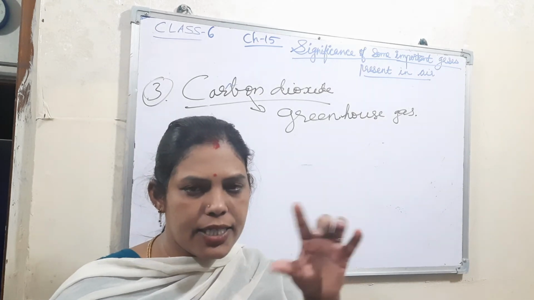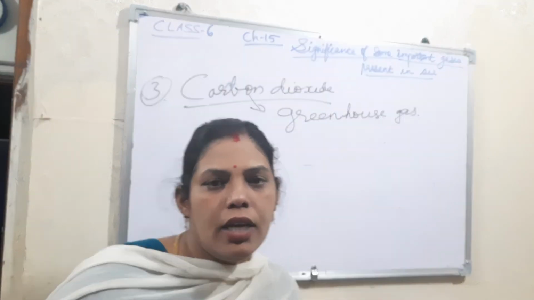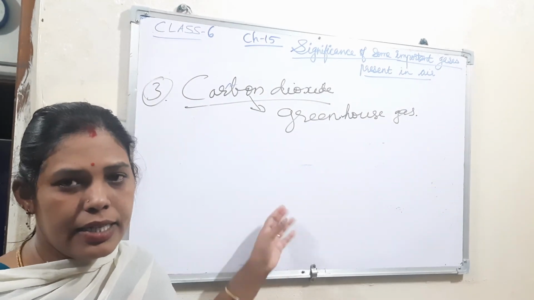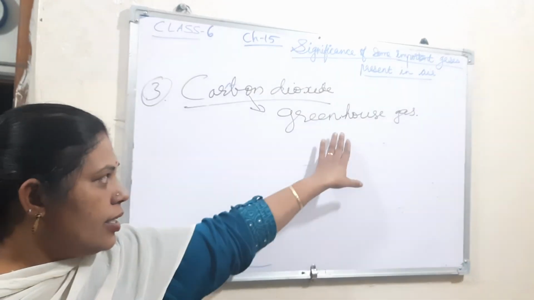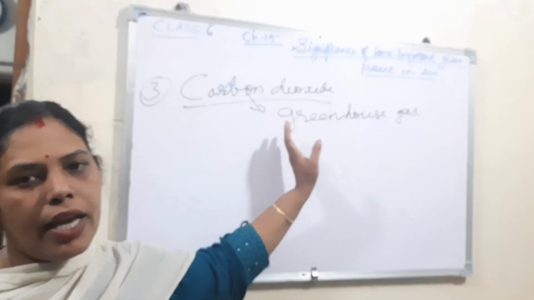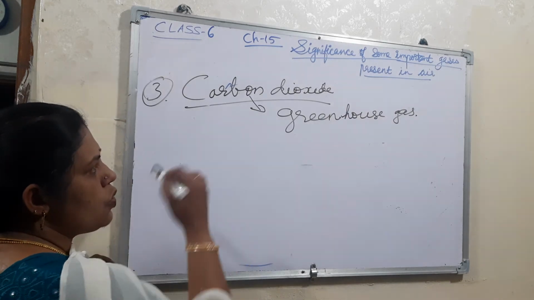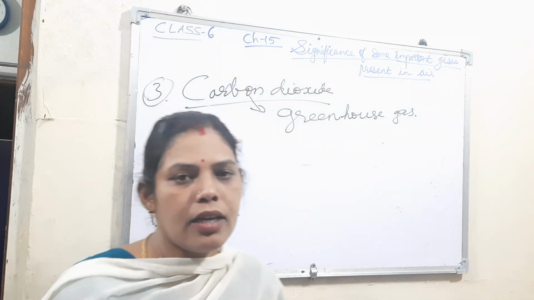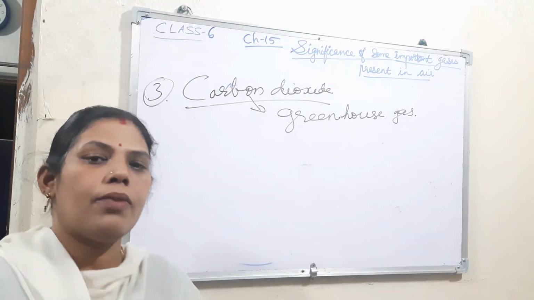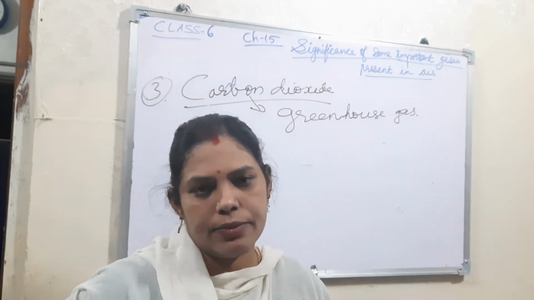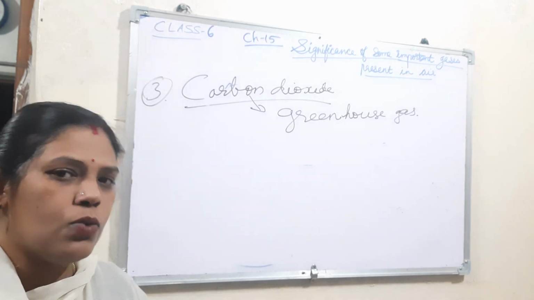In a greenhouse, which is actually made of glass, inside there is heat, right? Because of that, the plants grow. So it helps to trap the heat from the atmosphere, giving the greenhouse effect.